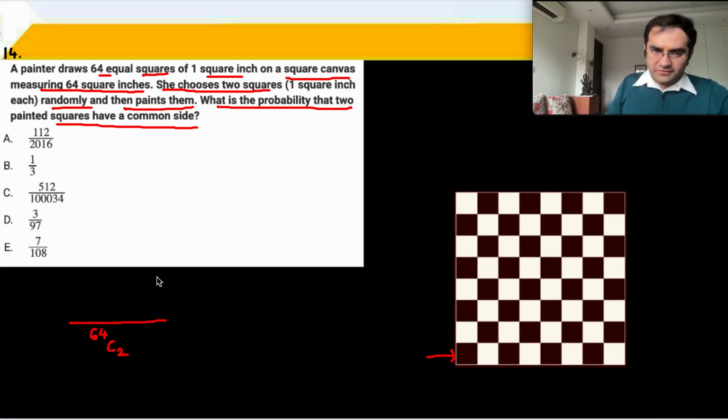So along the first row you have 7 possible favorable cases, and then you have 8 such rows.